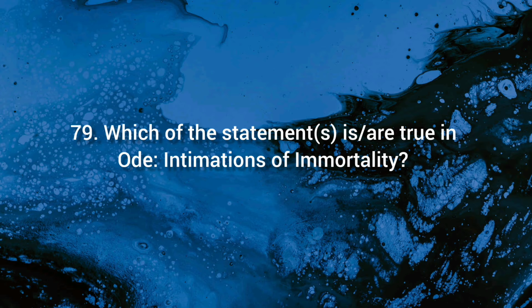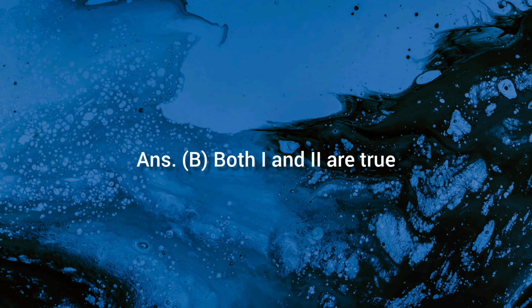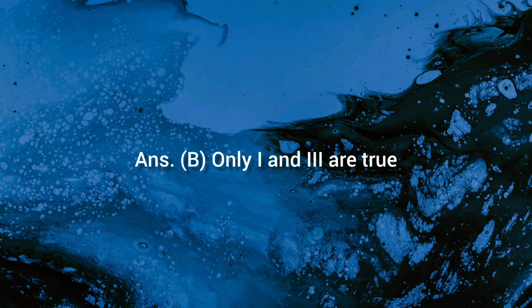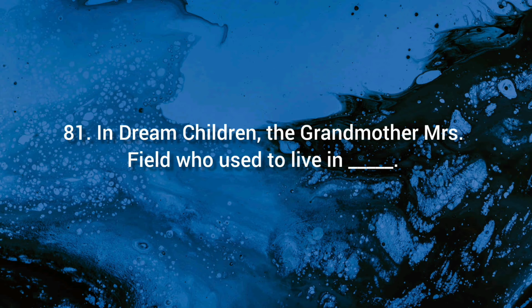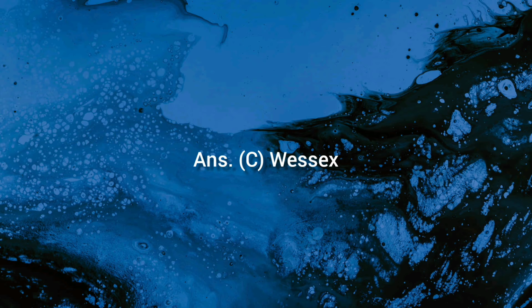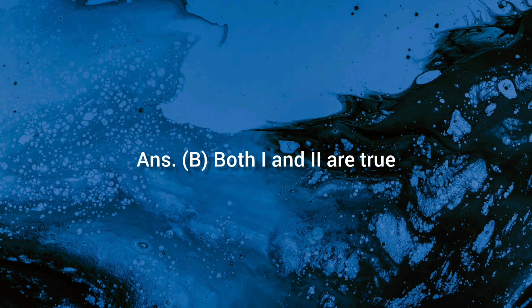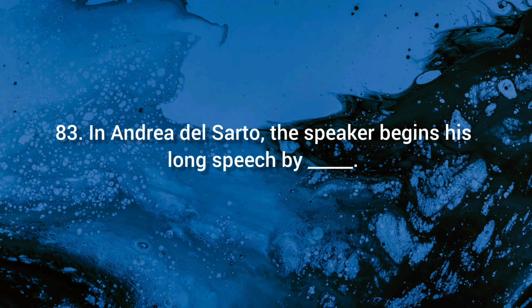79. Which of the statements is/are true in Ode: Intimations of Immortality? Ans. B. Both I and II are true. 80. Which of the statements is/are true about the West Wind? Ans. B. Only I and III are true. 81. In Dream Children, the grandmother Mrs. Field used to live in. Ans. C. Wessex. 82. Which statements is/are true about Jack Worthing? Ans. B. Both I and II are true.